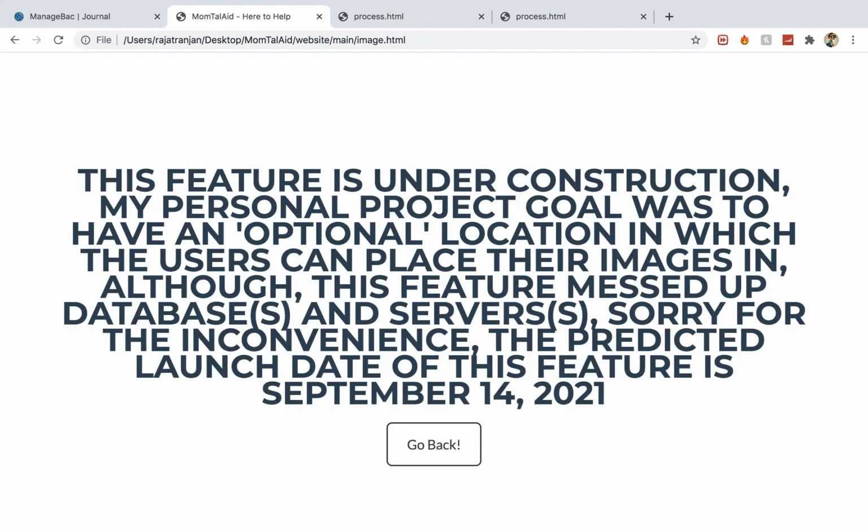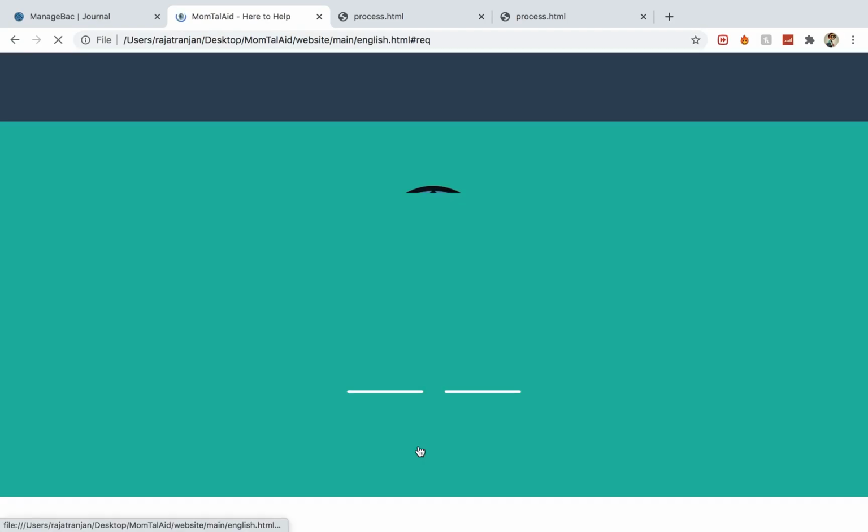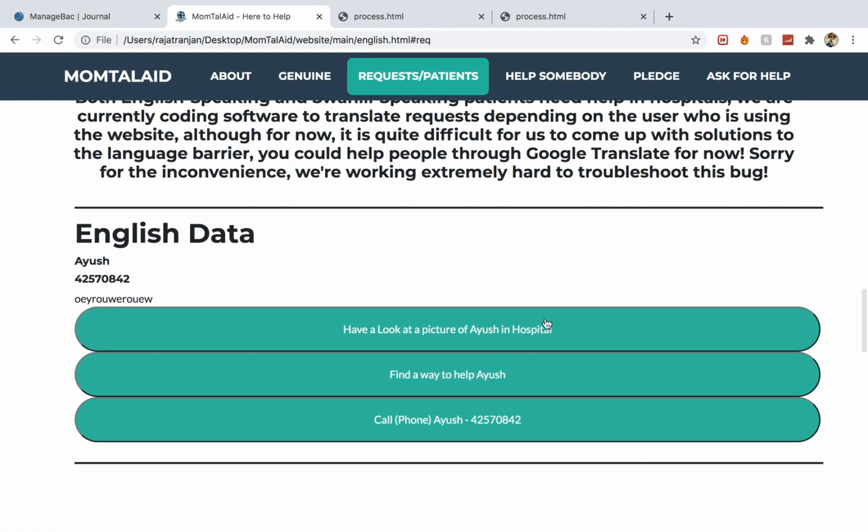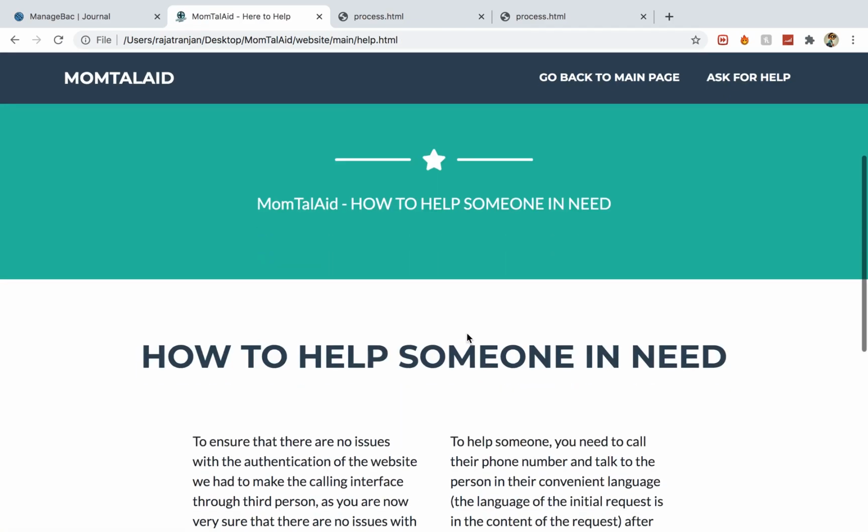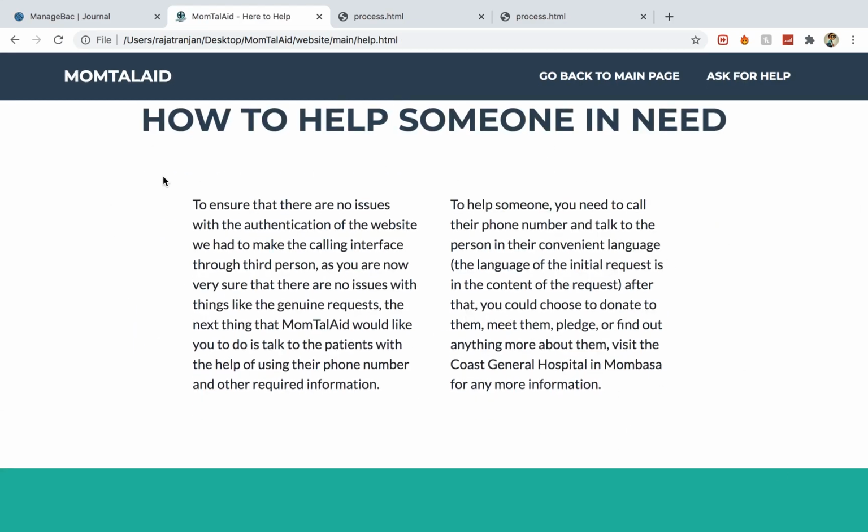The picture one, I cannot find a way to code this, and there's a very big reason, and if I explain that, it'll probably take like 10 minutes more, so I'm not going to explain that. I might explain that in another video, or if anybody questions me about why exactly it's not yet out, finding a way to help me, or like the patient, this is how you're supposed to do it.